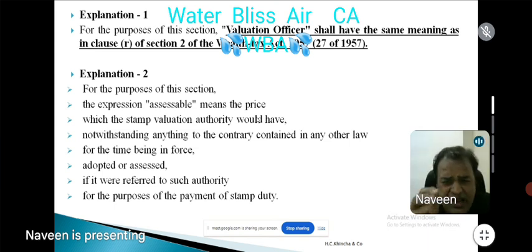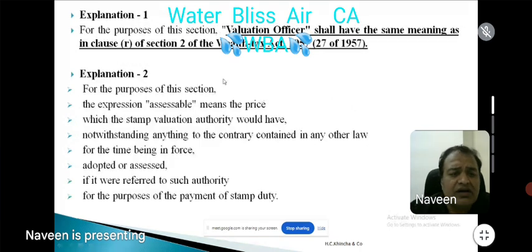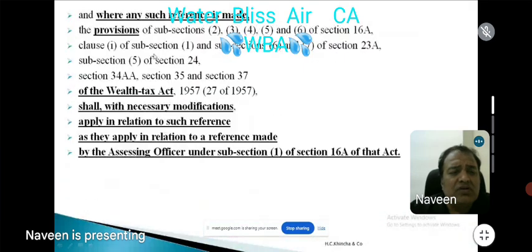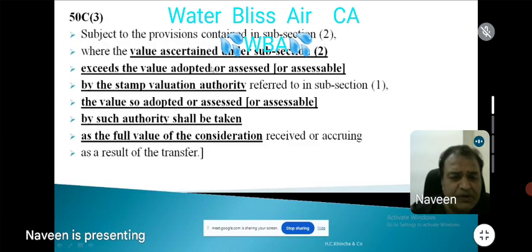Very well. The valuation officer shall have all the powers of the wealth tax officer as was then applicable. Next, Explanation 1 is giving that valuation officer shall have the same meaning as given in Section 2 clause (r) of the Wealth Tax Act, 1957. We will see the examples also of when that "may" becomes "shall".